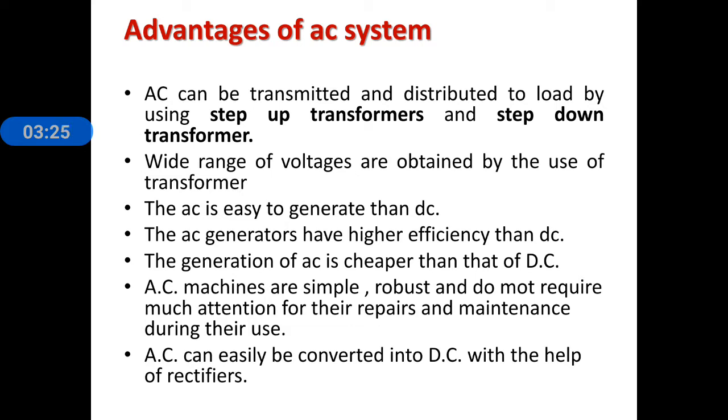AC machines are simple, robust and do not require much attention for their repairs and maintenance during their use. AC can easily be converted into DC with the help of rectifiers. With the help of a transformer and rectifier, we will get the desired value of DC very easily.